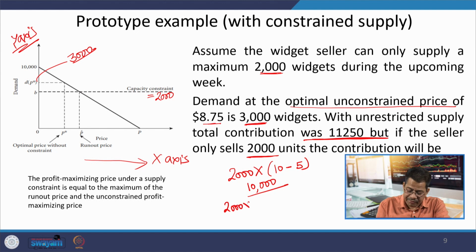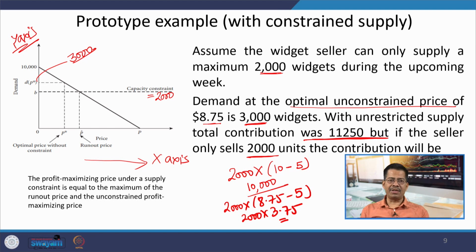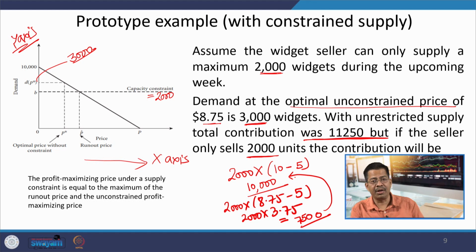If you do nothing, our contribution would be 2000 into 3.75, which is 7,500 rupees. So our contribution has increased from 7,500 to 10,000 because of this concept of run out price.